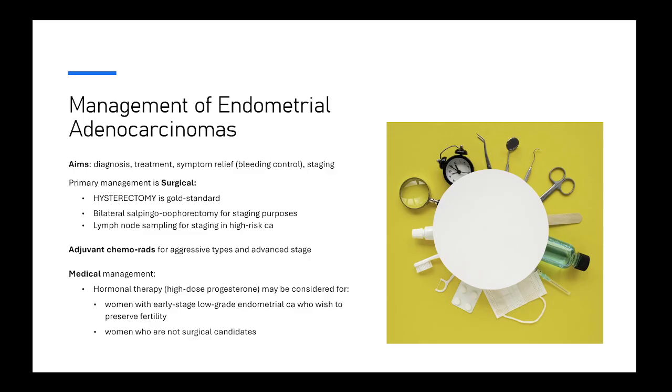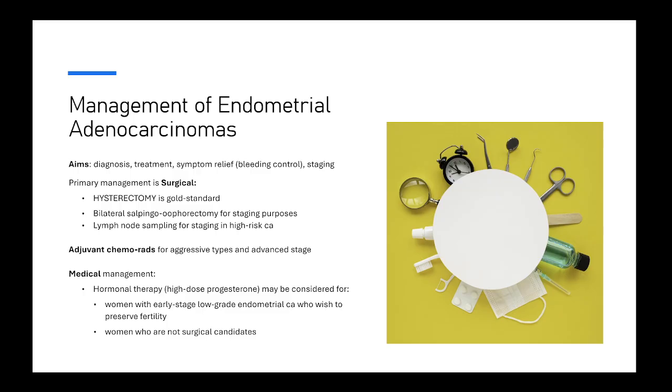Okay, how do we manage patients with endometrial cancer? The goal of the management is first to confirm a diagnosis, to treat, to relieve the symptoms, and to stage the tumor. The primary management of endometrial cancer is surgical. Hysterectomy is the gold standard. Bilateral salpingo-oophorectomy should also be done along with the hysterectomy for two reasons, mainly for staging purposes.